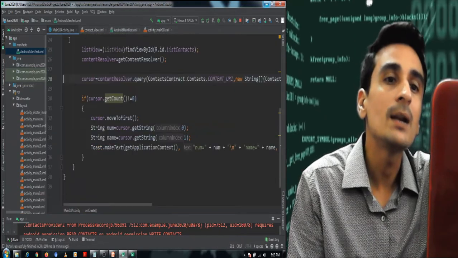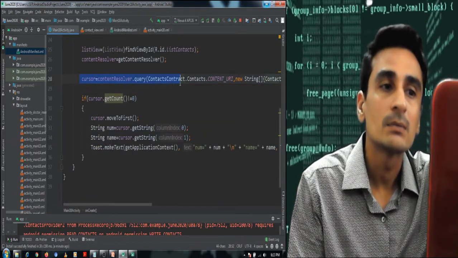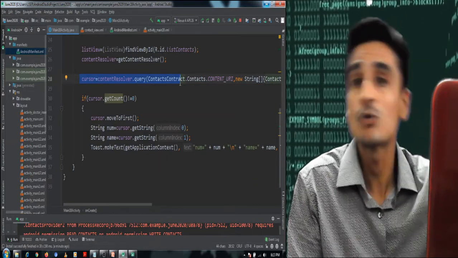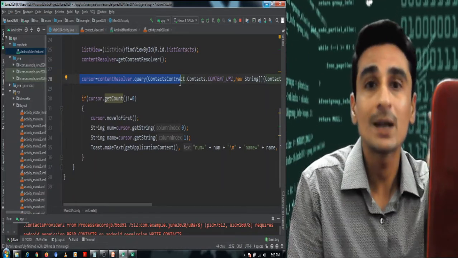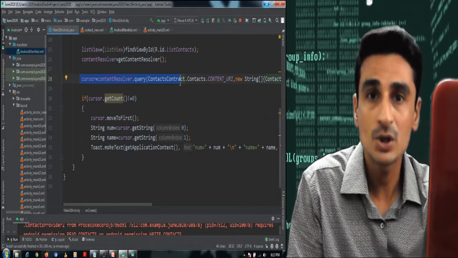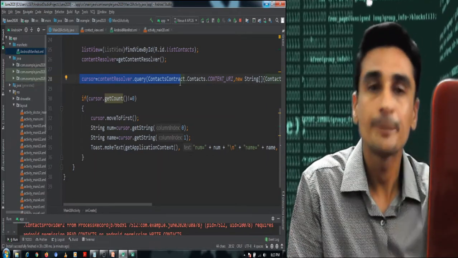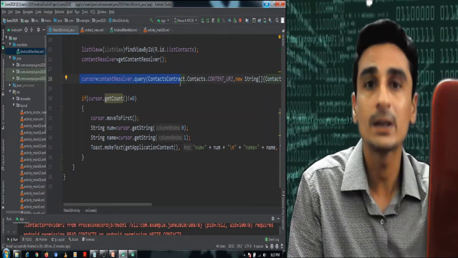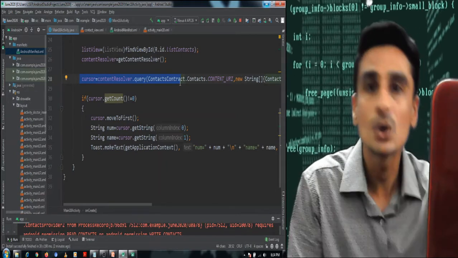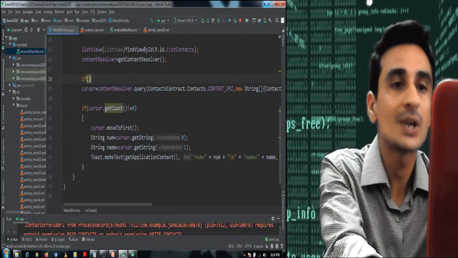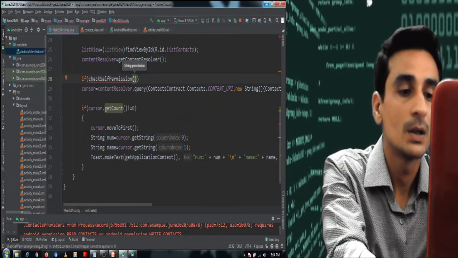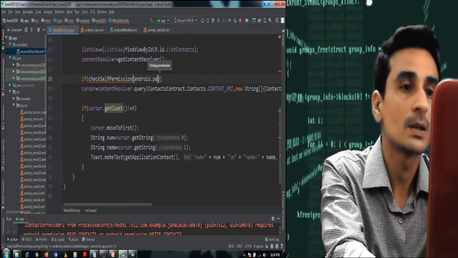But while executing this line, it may happen that the client has refused to give the permission. So here, before executing this line, if our application has not taken permission, it should check for the permission, and if the permission is not given, it will ask again on the fly. It means dynamically, while executing this code, before executing this line, it should ask for the permission. So here we should check if checkSelfPermission, which permission? android.permission